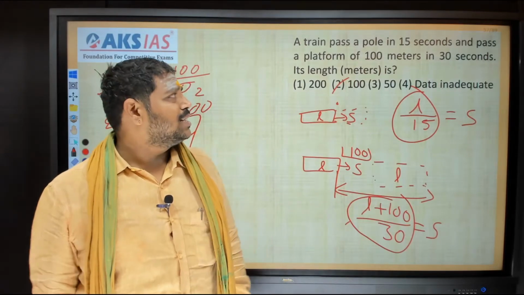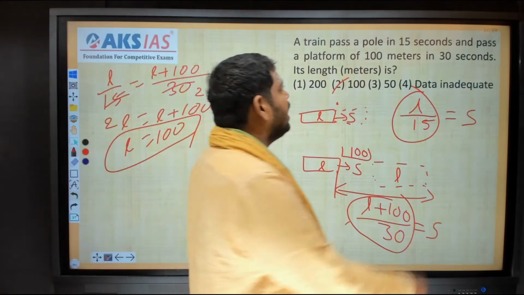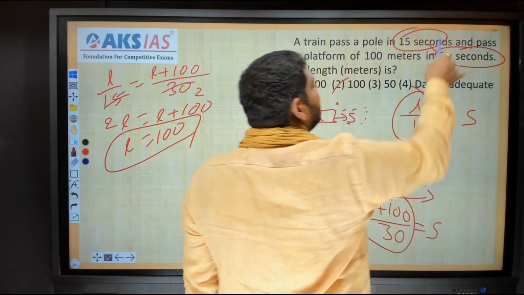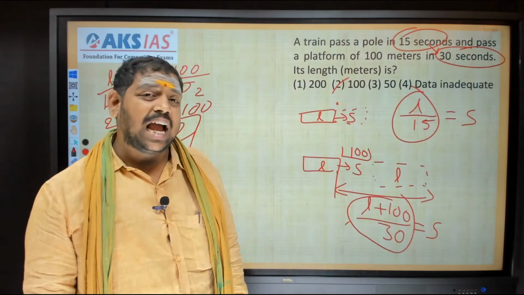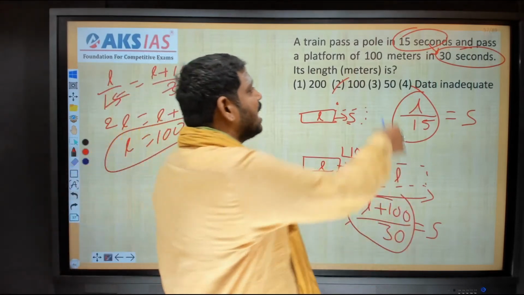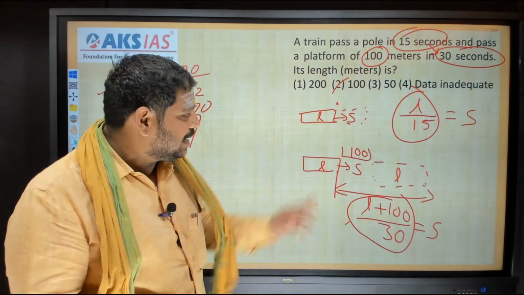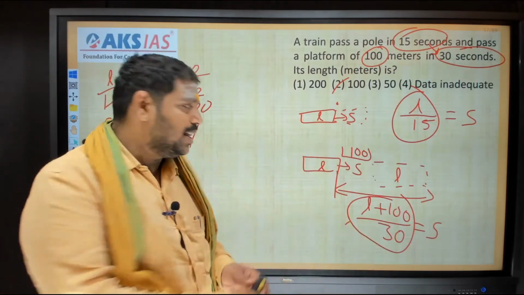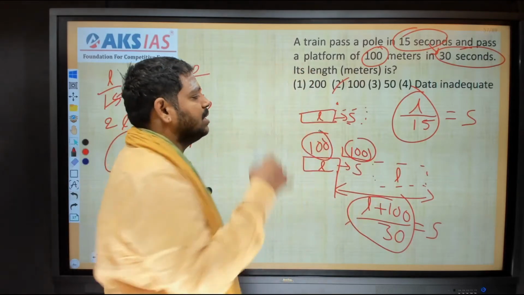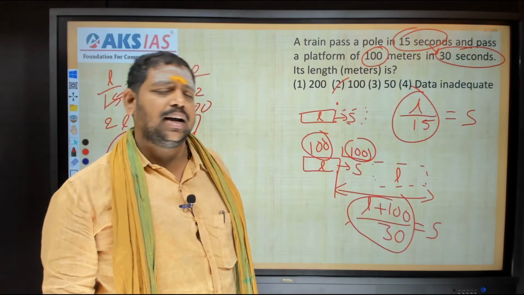The other way is, here the same train is moving means the speed is constant, right? Here it has taken 15 seconds and here it has taken 30 seconds. That means time is simply doubled. If the time is doubled, then distance traveled will also double. So previously it traveled 100 meters. Now the distance traveled will become 200 meters. So in this situation, 200 meters is the distance traveled means this is 100, this is 100, right? So the length of the train is 100 meters. This is the way that I answered it. Hope you understand. And now let's see the next question.